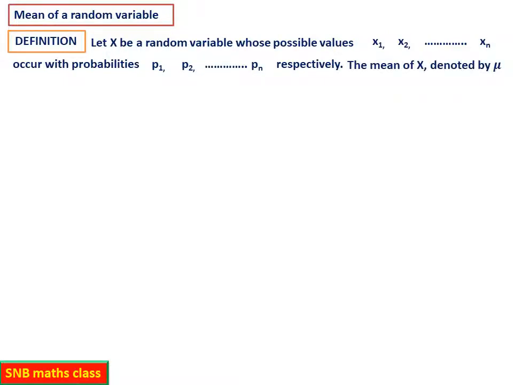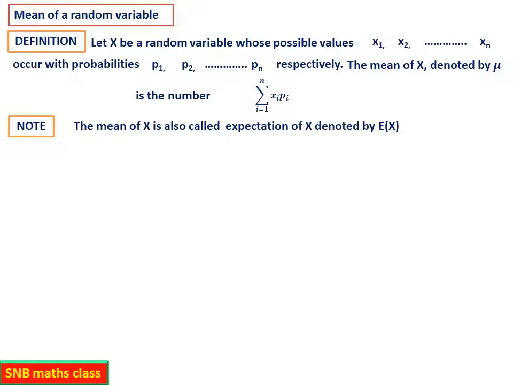Then the mean of x defined by mu, mu is the symbol, is the number, and this number is nothing but the sum of xi pi, product of xi and pi. Xi means random variable value, pi is the corresponding probability. That means summation xi pi means x1 p1 plus x2 p2 etc. xn pn. So this is the formula.